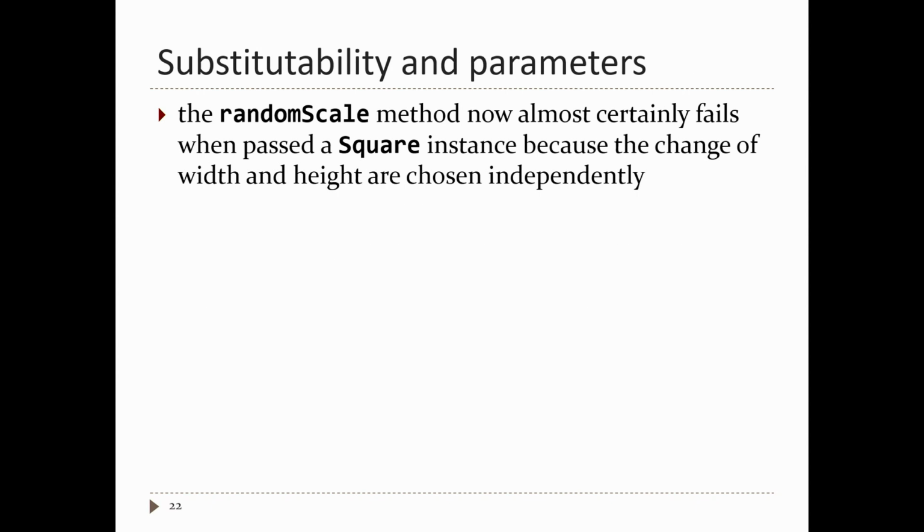Okay, any questions about that? So that's an example of what happens when you override a method and you impose extra constraints on the values that the method accepts.